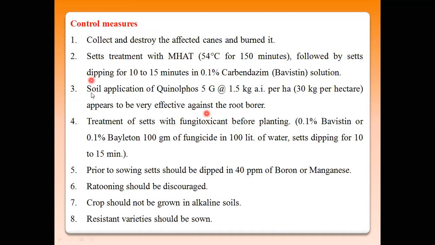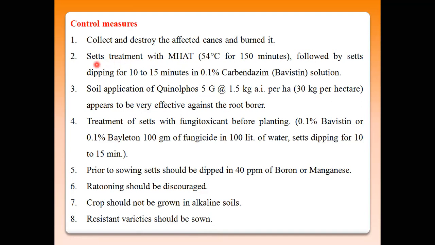Then these are the control measures. I already explained very well about cultural management, biological management, and resistant varieties in particular crops. In regard to sugarcane, sets treatment, because the primary infection takes place through infected sets used for planting.